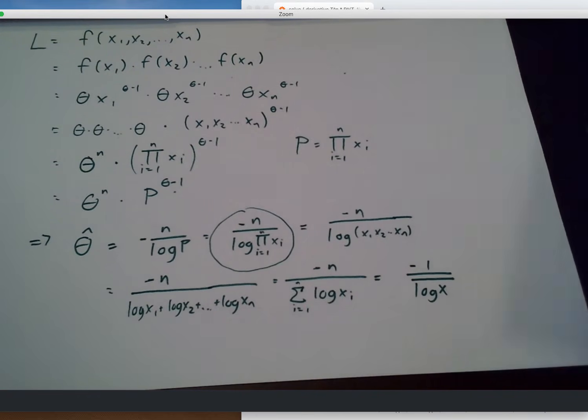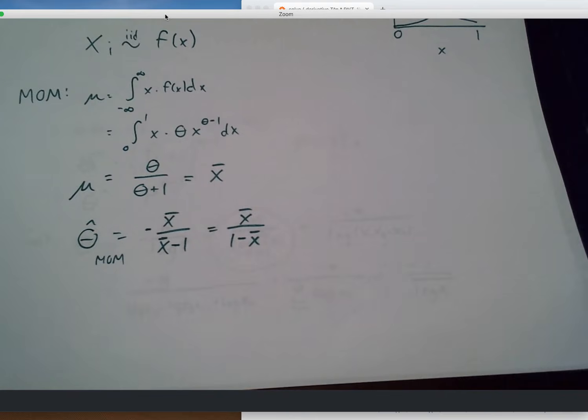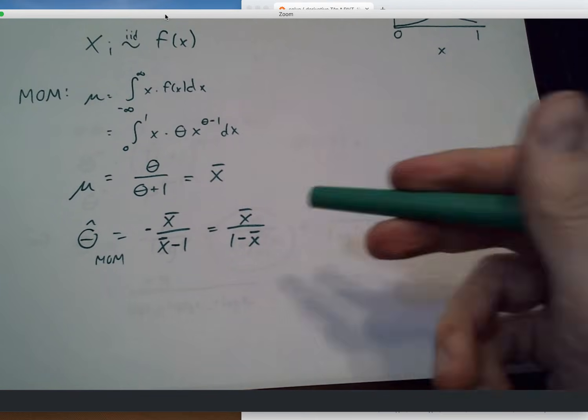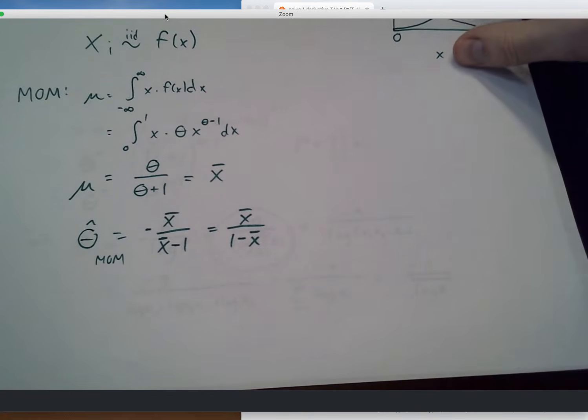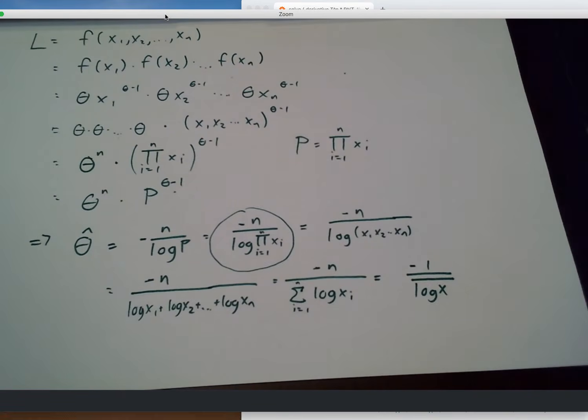This is a perfectly adequate expression for what the MLE is, but I feel like we added a little bit of understanding by pursuing what this simplifies to. So the method of moments estimator says, okay, what can we measure from the data to come up with a good guess for this unknown parameter? Well, take the sample average, and then take that sample average divided by 1 minus that average. Maximum likelihood says, well, here's something else you could do. Look at the logarithms of all of your data values, treat those as your sample values, and take the reciprocal of the average of the logged values, and then flip the sign. So minus 1 over the average of the logs.